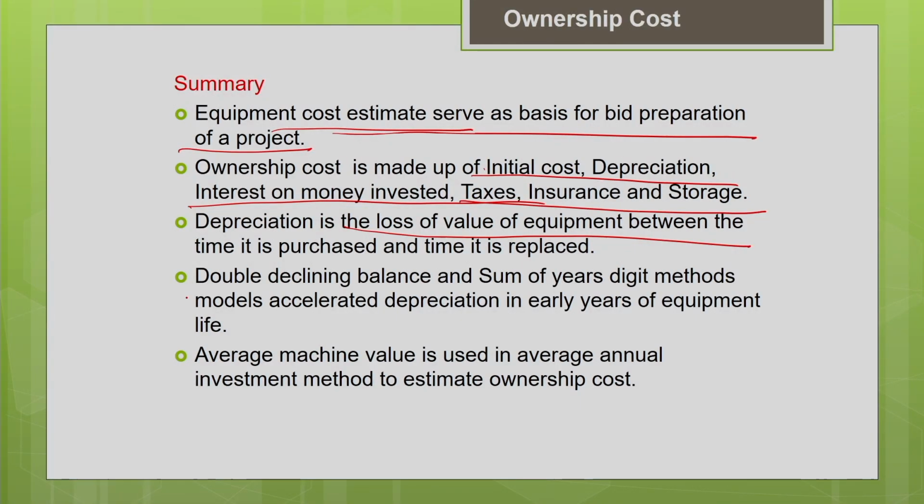Then there are different methods, and we saw the double declining balance method and the sum of the years digits method, which model accelerated depreciation in the early age of the machine. And people prefer accelerated depreciation because it gives you tax benefits. And we have to determine the average machine value over the useful life of the machine if we are going to use the average annual investment method to estimate the ownership cost. And how to derive the average machine value we have discussed just now.